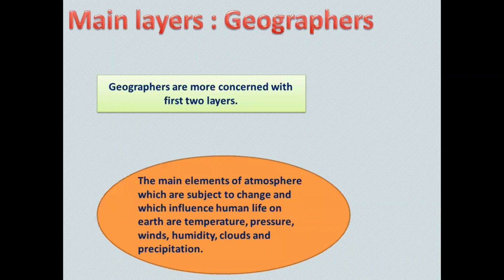So now, if we talk about elements of weather and climate, the main elements of weather or atmosphere which are subject to change and which influence human life on the earth are temperature, pressure, winds, humidity, clouds, and precipitations. And we are going to discuss these elements in detail in the coming chapters when I will be dealing with them. So remember, students, this was the chapter.